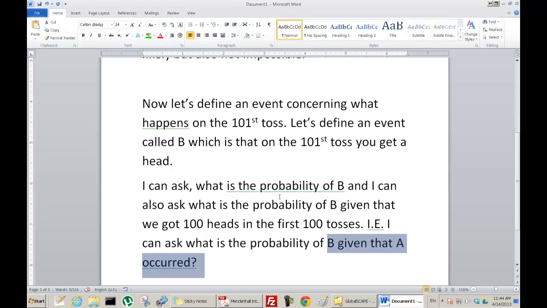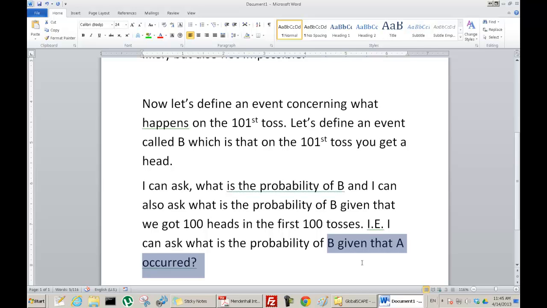If you know that you got 100 heads in a row with a fair, 50-50 coin, what's the probability of B now?